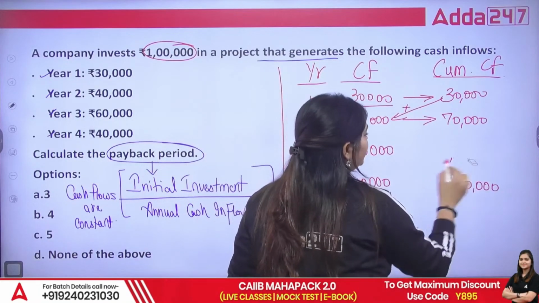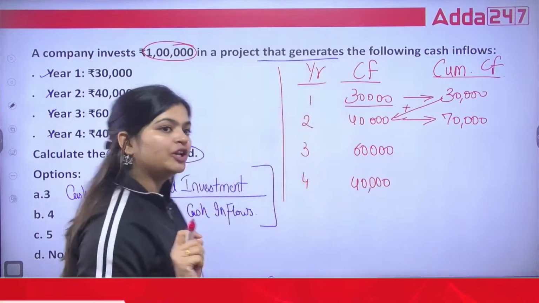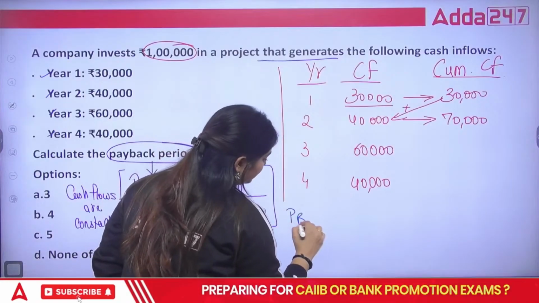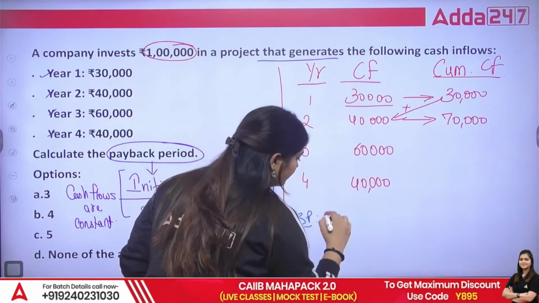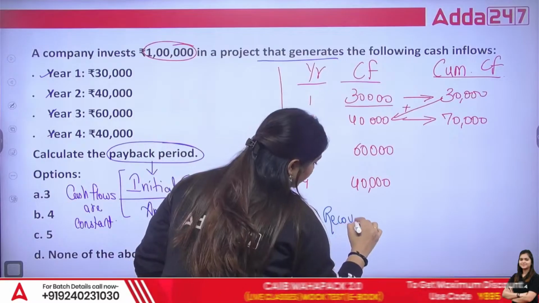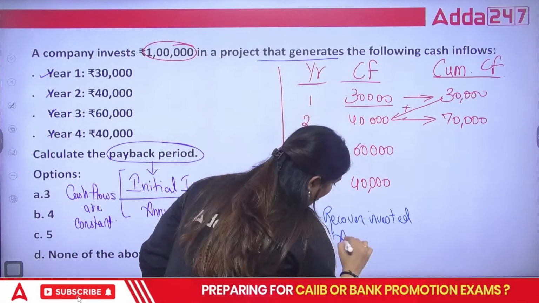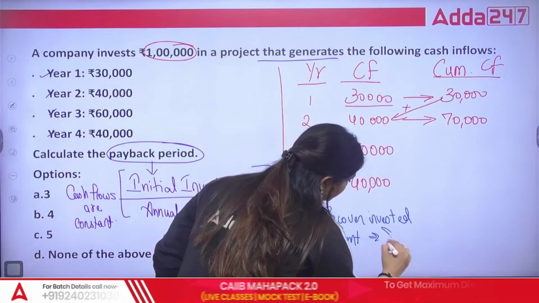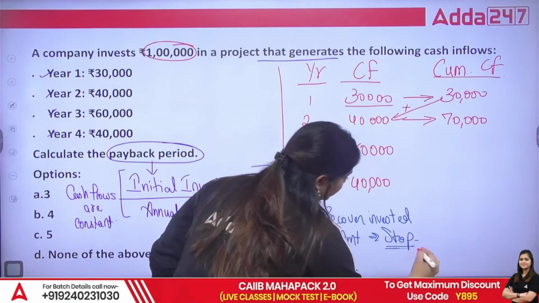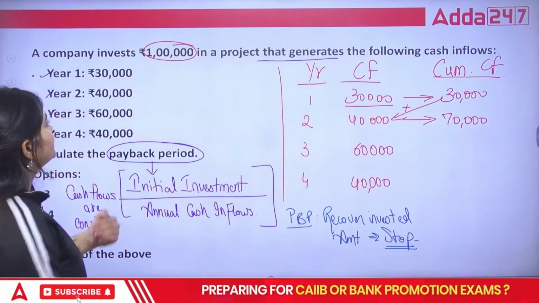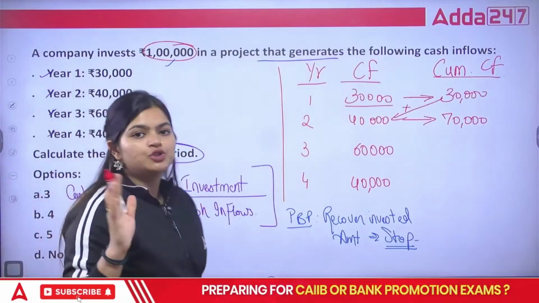As per the payback period, as soon as you recover the invested amount, you need to stop calculating. So as soon as you recover your 1 lakh, you need to stop calculating.